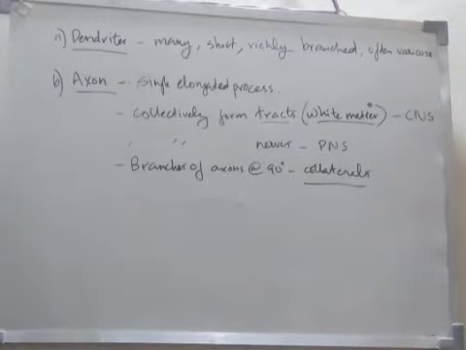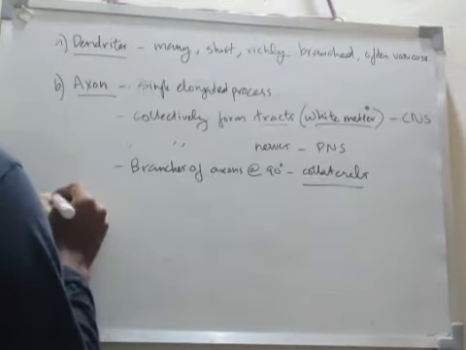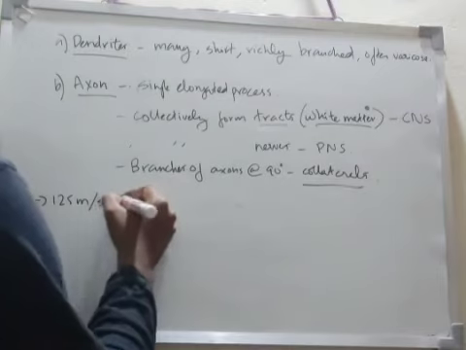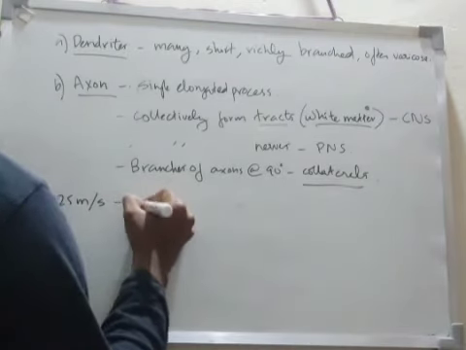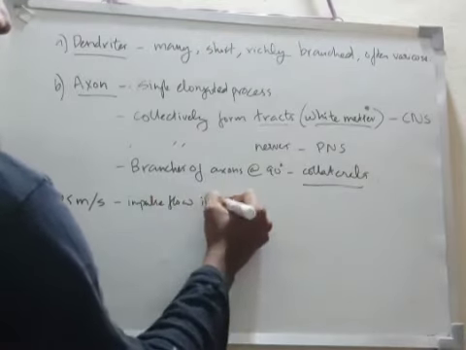So I will write that as points. 125 meters per second is the impulse flow in a neuron.